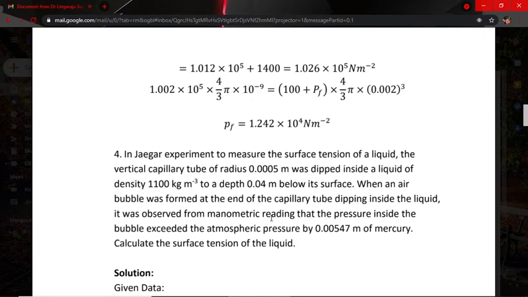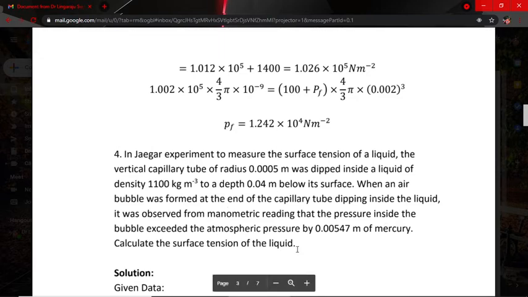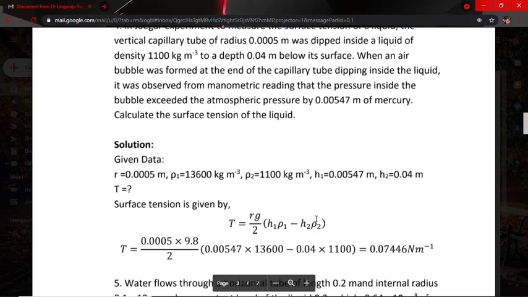When an air bubble was formed at the end of the capillary tube dipping inside the liquid, it was observed from the manometric reading that the pressure inside the bubble exceeded atmospheric pressure by 0.00547 m of mercury. Calculate the surface tension of the liquid.